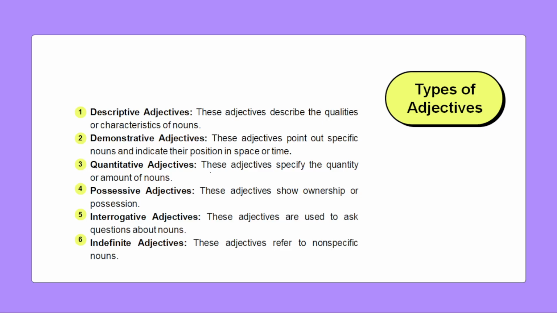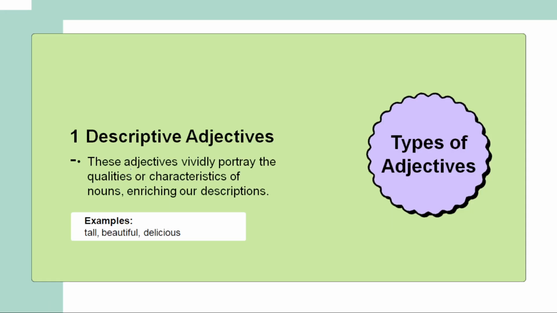We have so many types of adjectives, so let us study all six types of adjectives in a brief way. What is a descriptive adjective? These adjectives vividly portray the qualities or characteristics. You need to understand that descriptive means it shows you the quality and the character of that particular noun. For example, the tree is tall.